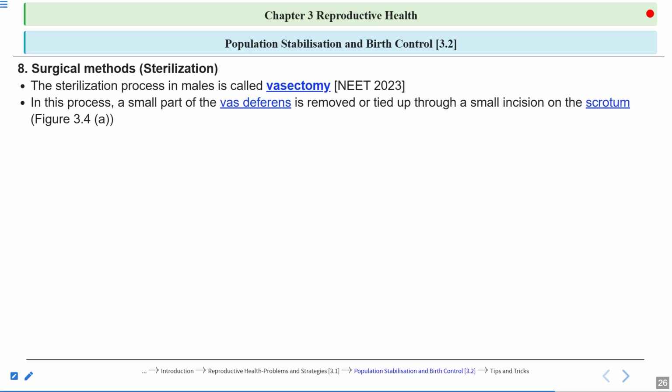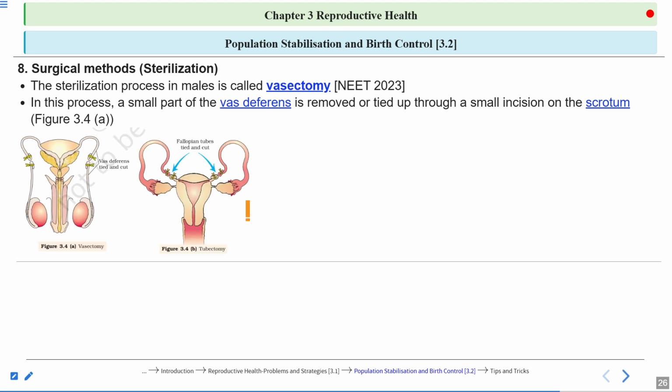They prevent the gamete transport, because this vas deferens is what? This is an accessory duct in the male. What were the accessory ducts in the males? These were rete testis, epididymis, vasa efferentia, vas deferens. So if the vas deferens is blocked, the gamete transfer is blocked. Okay, so here the part of the vas deferens is cut and tied. This blocks the transport of the sperm. So here you can see in figure 3.4a, vasectomy is being done. Here the vas deferens is cut and tied.